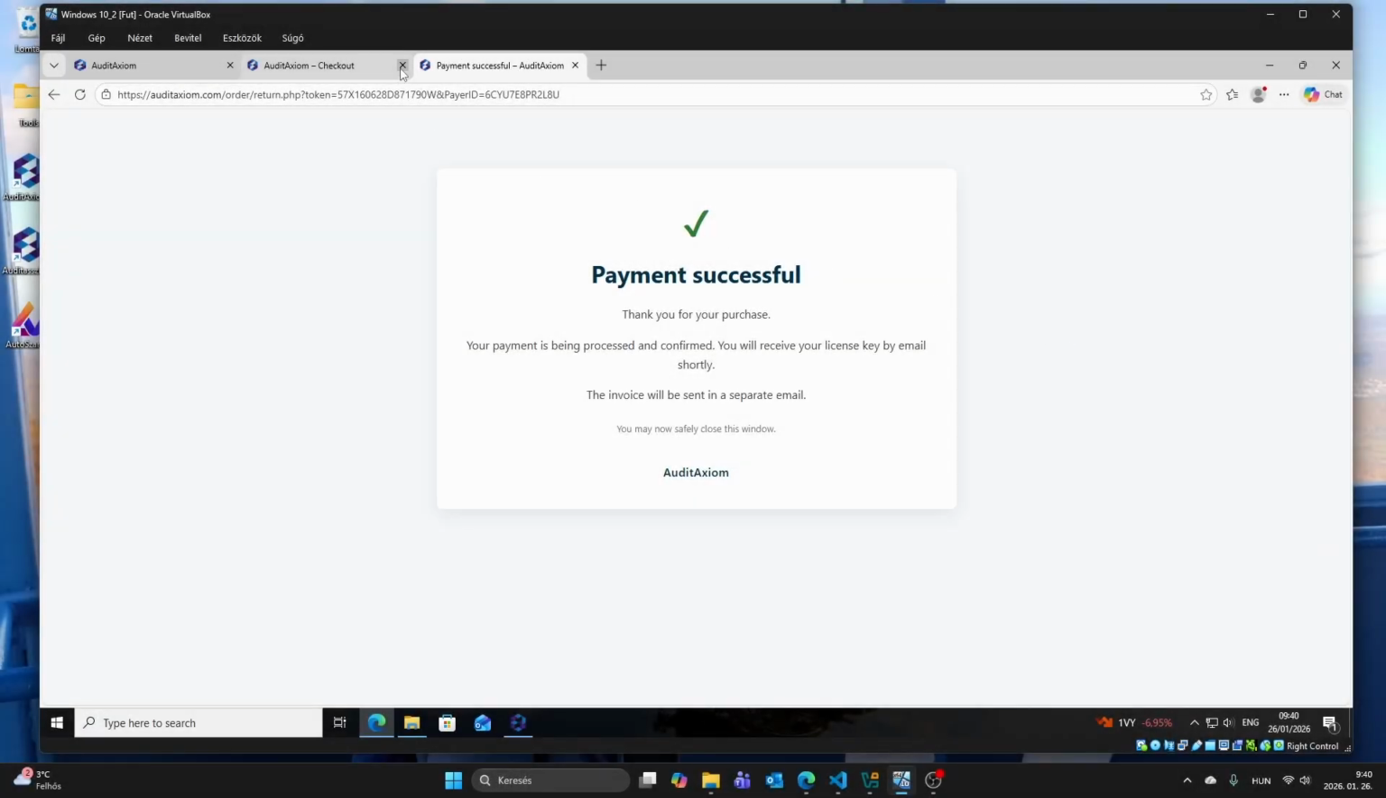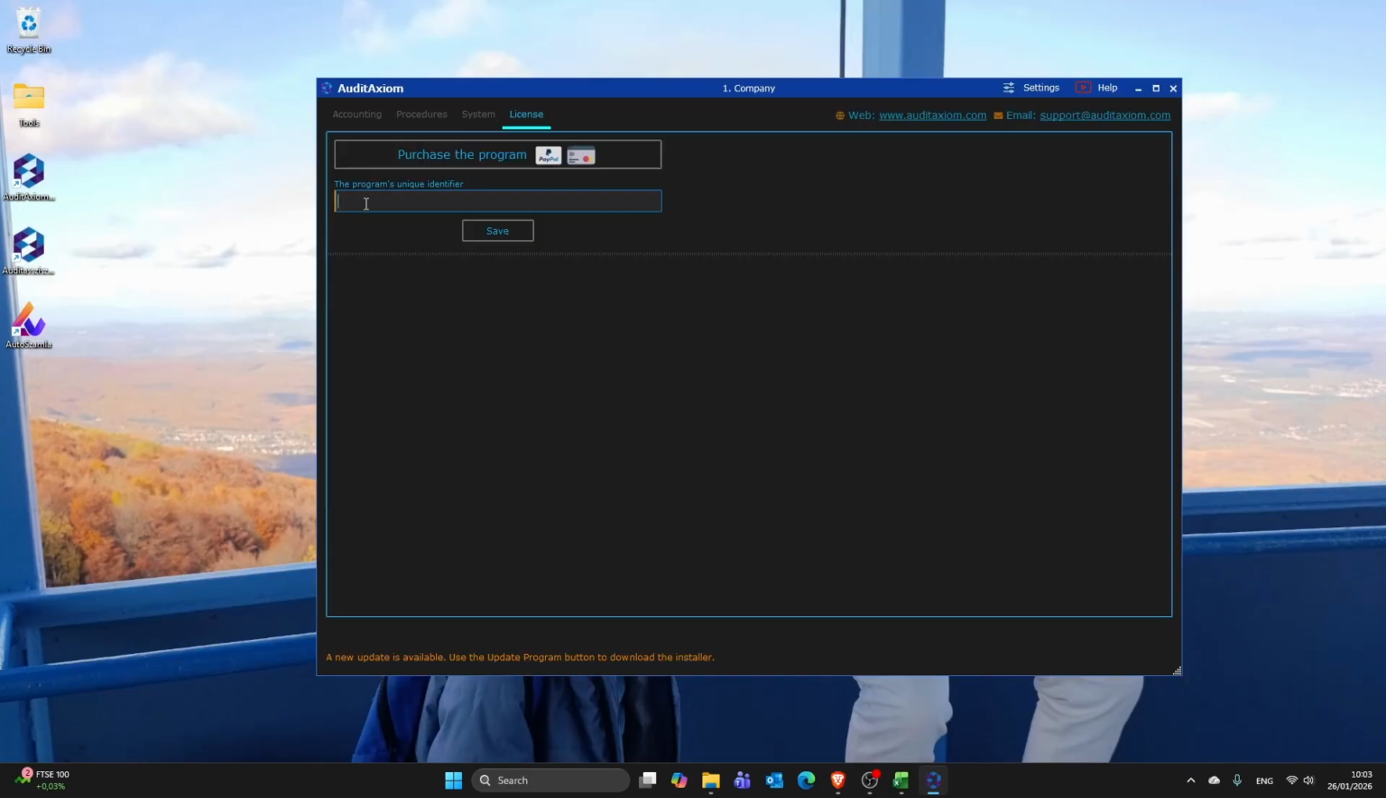Once the payment has been completed, we receive a confirmation, and the system first sends the unique license code by email. Then, in a second email, it also sends the invoice. My unique identifier has arrived, which I paste here and then save.